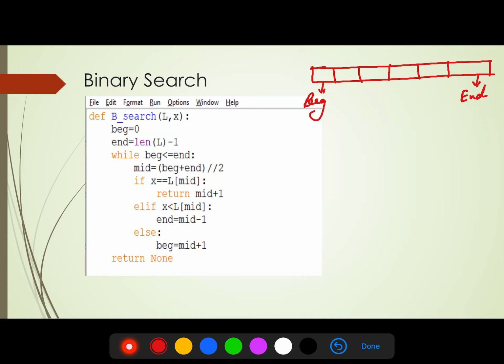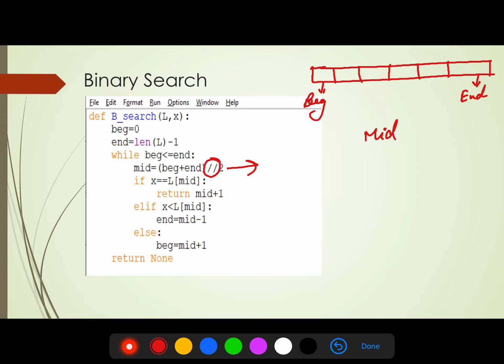What we have to do is find the mid, and the mid is beginning plus end divided by 2, and this double slash is used for integer division. It will give you only the integer portion.